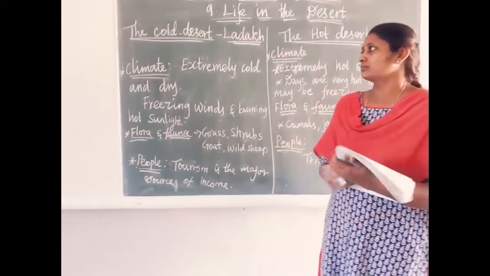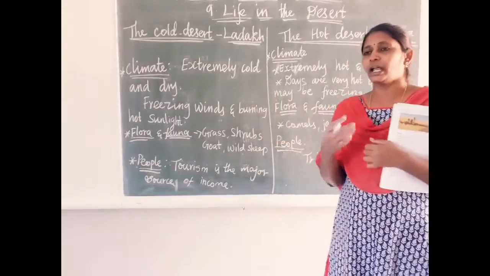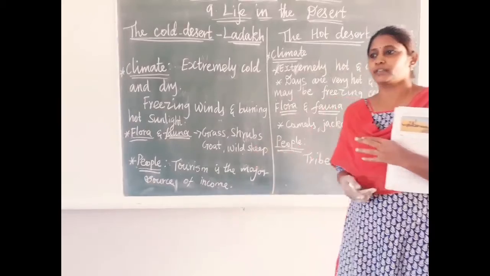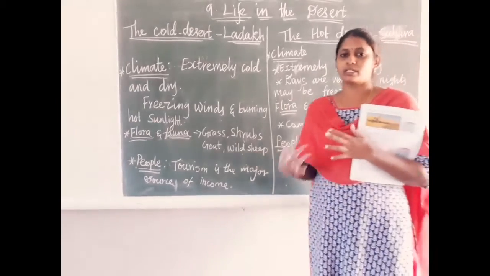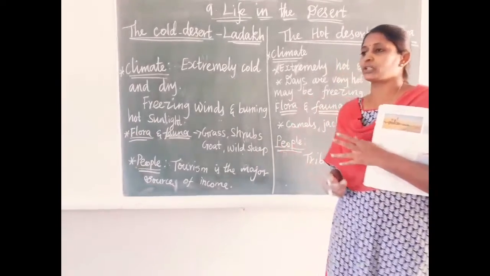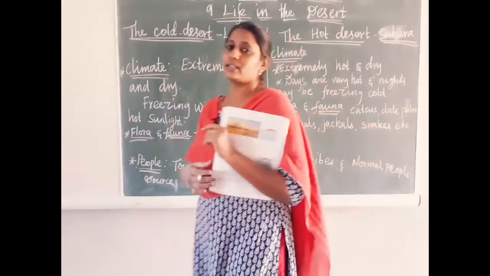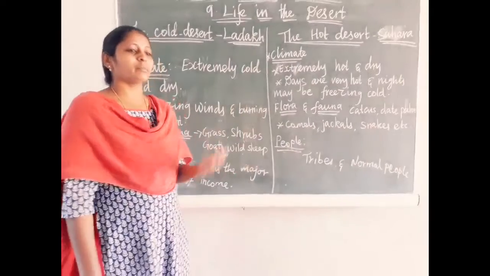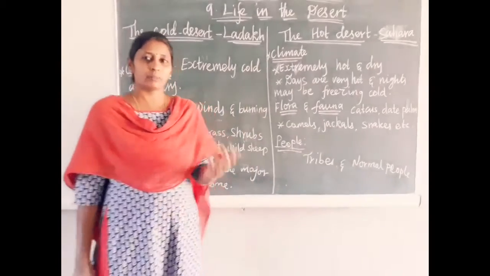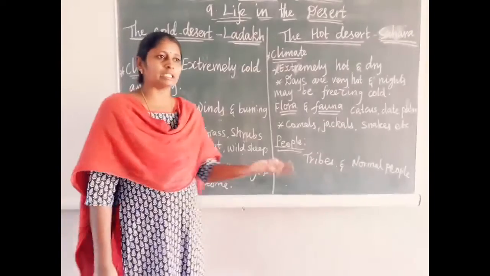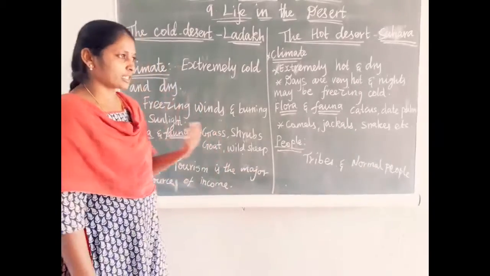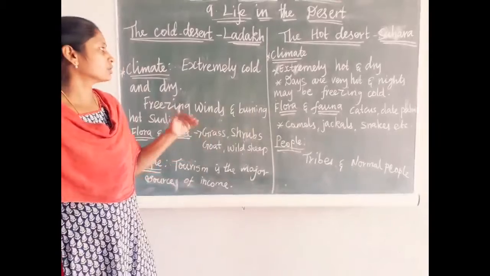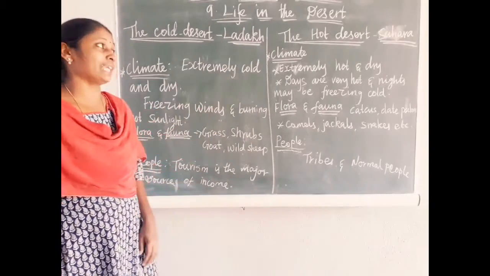People are also rearing some animals like sheep. Kashmiri novel was very famous in Ladakh, that we discussed in 6th standard itself. From those animals they get milk, and with the help of milk they make ghee and butter. They sell it and get income from that. So this is the situation in Ladakh.